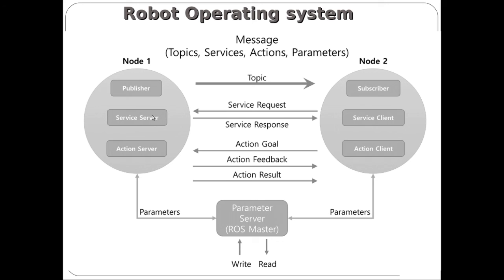Once the server receives the request, it creates a response and sends the response as a result to the client. In action, the action client will send a goal. Before achieving the goal, feedback is sent to the client. Once the goal is achieved, the result is sent to the client.